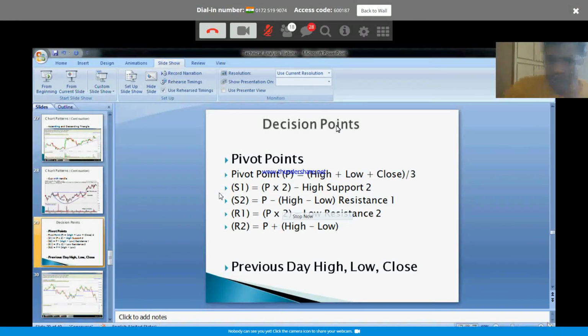If you are trading intraday, always know the previous day high, low, close. Why is it important? The moment the previous day high is broken, you know that bulls are in charge. There is a chance for it to go up. The moment the previous day low is broken, you will know the bears are in charge. You can take a short position and expect a lower low. So always know the previous day high and the previous day low.